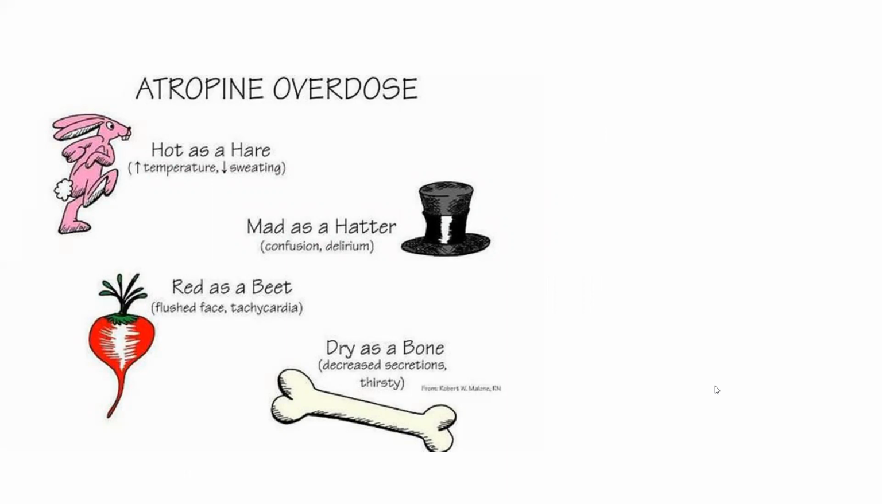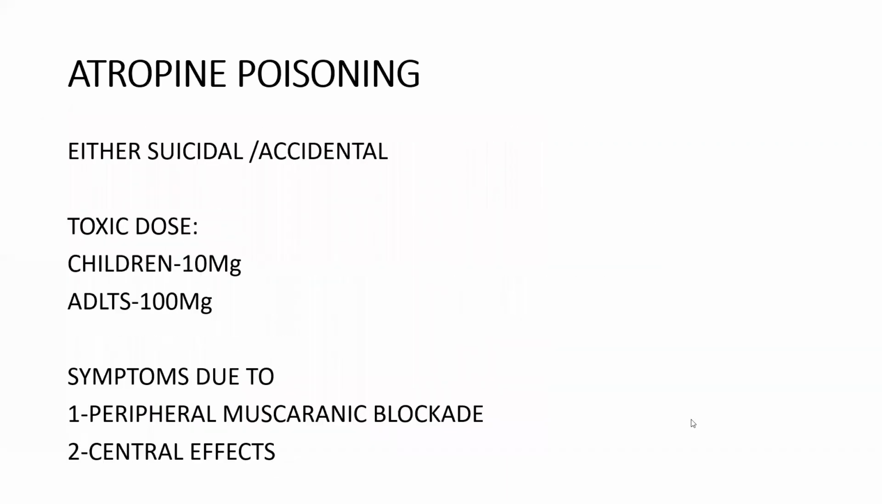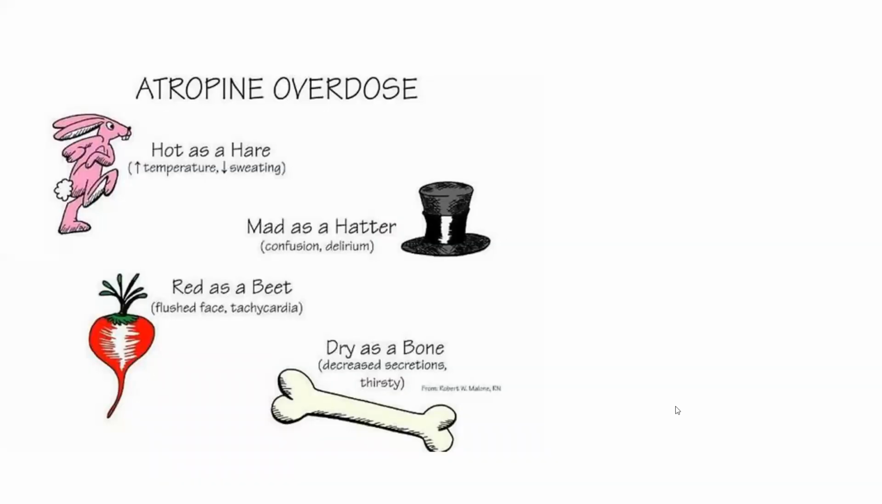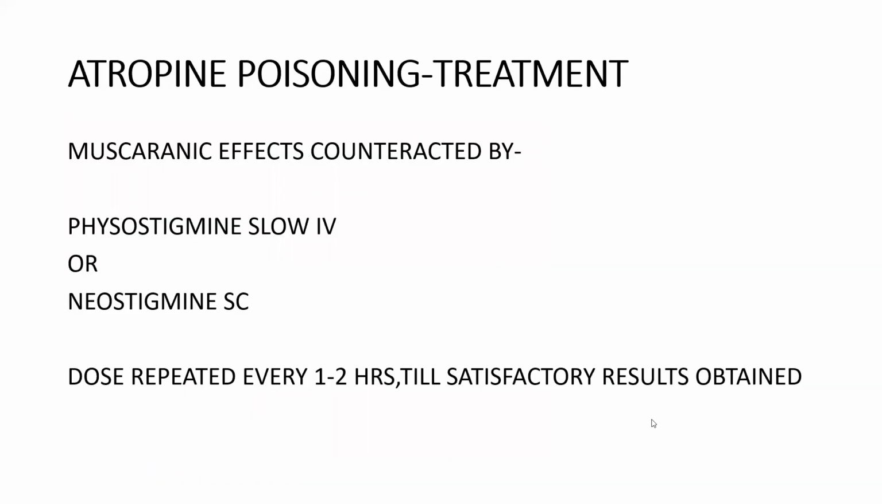Complete skin will be completely dry. So these are the symptoms of atropine poisoning, and these are the toxic doses of atropine. After poisoning, what is the treatment protocol for atropine poisoning? Here, atropine poisoning is mainly because of muscarinic effects. These muscarinic effects are counteracted by physostigmine or neostigmine, and we should give physostigmine or neostigmine via slow IV, and we'll repeat this dose every 1 to 2 hours till satisfactory results are obtained.